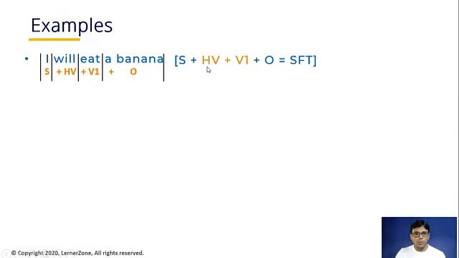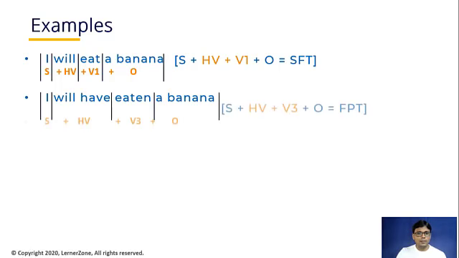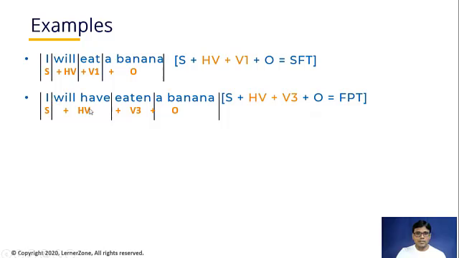Based on the helping verb we are using, that determines in which tense the sentence has been framed. I will eat a banana. The helping verb is will, that's why it is simple future tense. Now if I want to convert this sentence to future perfect tense, it will look like this: I will have eaten a banana. Again, I is the subject, and will have is the helping verb.